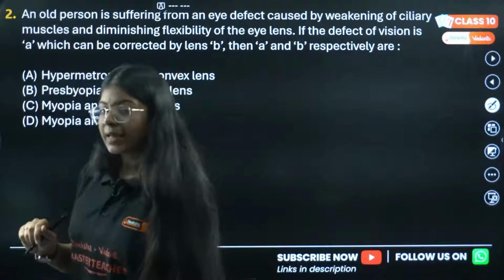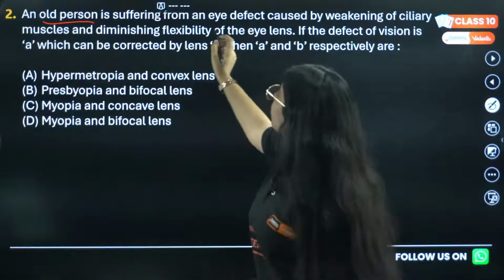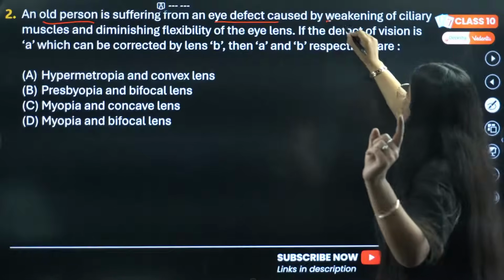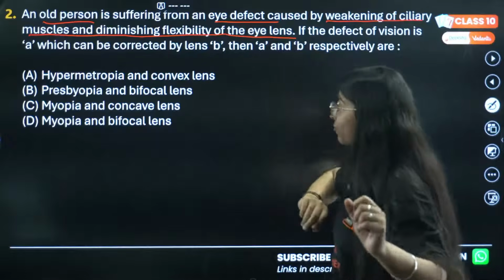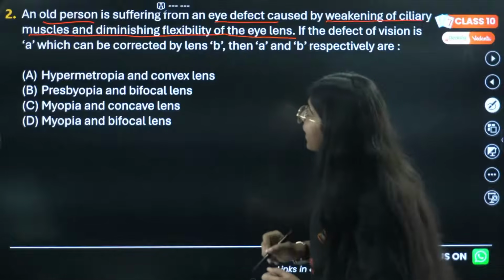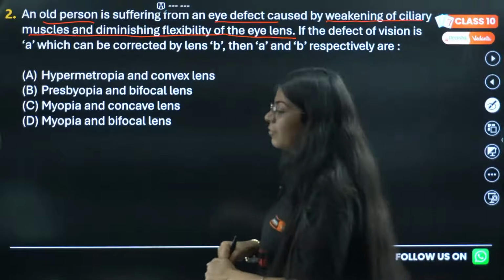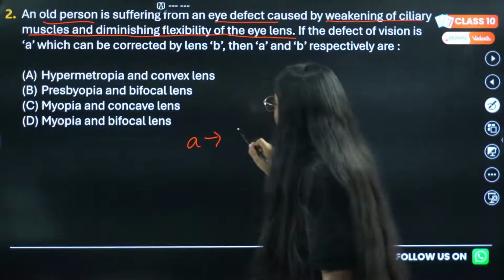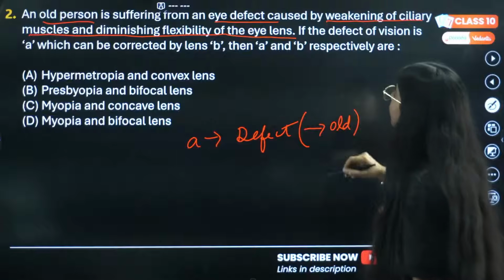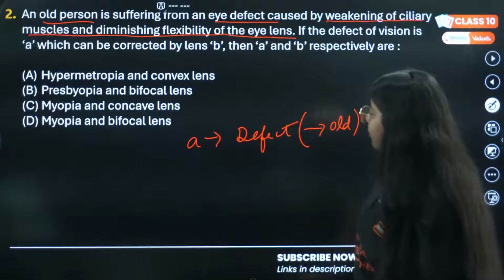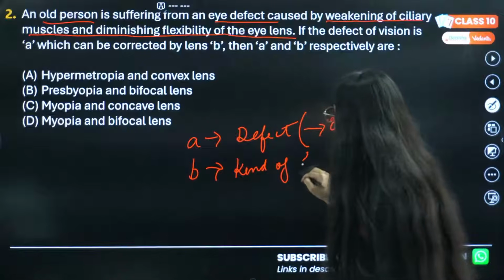An old person is suffering from an eye defect. Keyword: old person suffering from eye defect caused by weakening of ciliary muscles and diminished flexibility of the eye lens. If the defect of vision is A, which can be corrected by lens B, then A and B respectively are. They are saying A is a defect of the eye which happens to old people due to weakening of ciliary muscles and diminishing flexibility. B is the kind of lens that we can use to correct this defect.